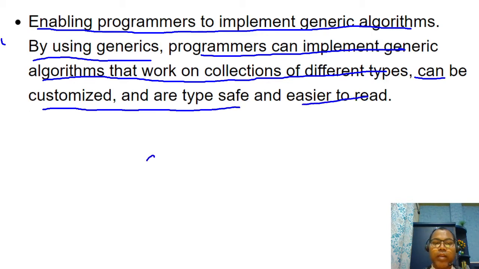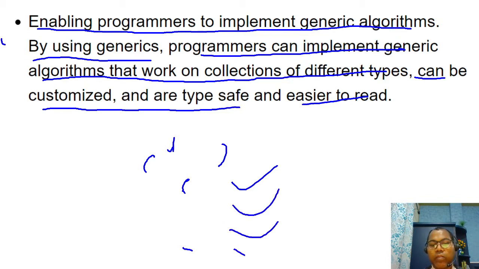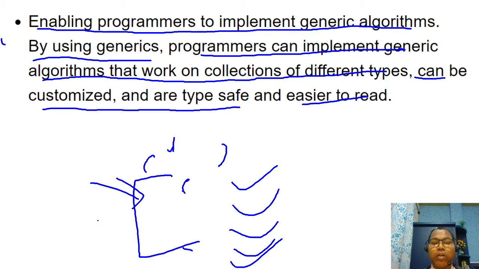So when you write an algorithm, it is not bound to specific data types. Your algorithm can work for integer, float, double, string, or a custom type.